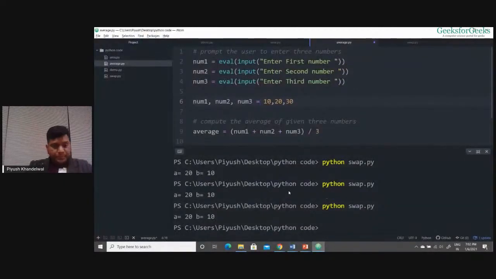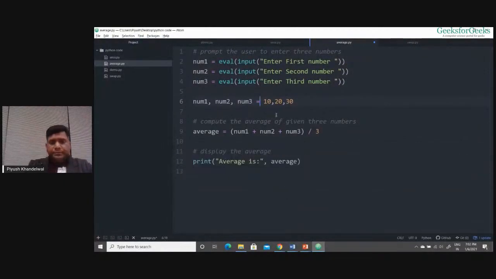Let me show you. If I write these values 10, comma 20, comma 30, right? So the valid statement here will be, if I have num1, comma num2, comma num3, the valid values will be 10, comma 20. So it has to be three values separated by commas, right?